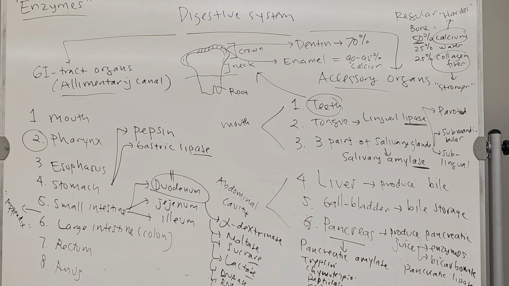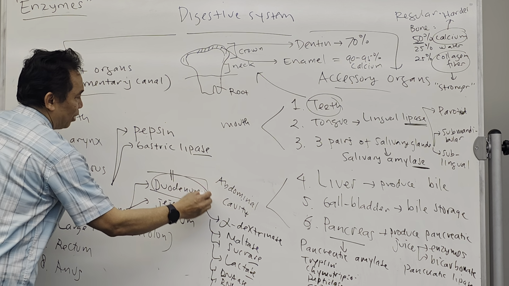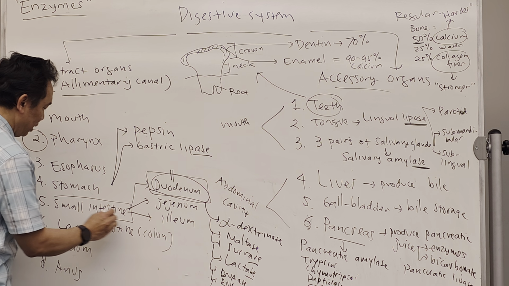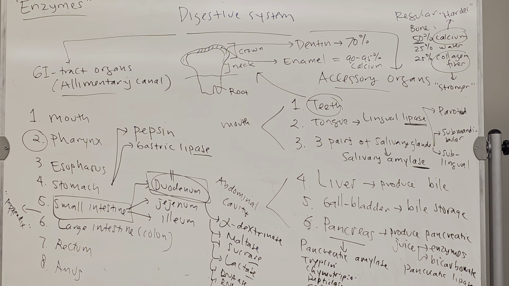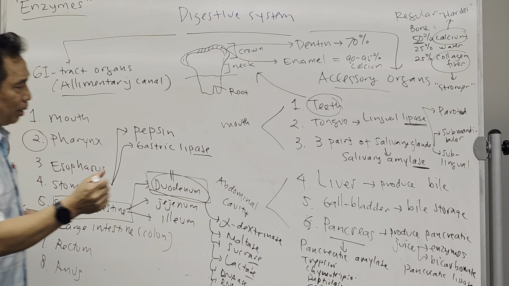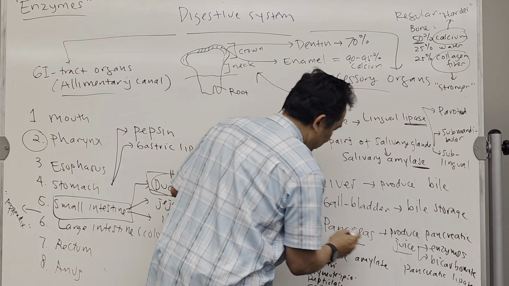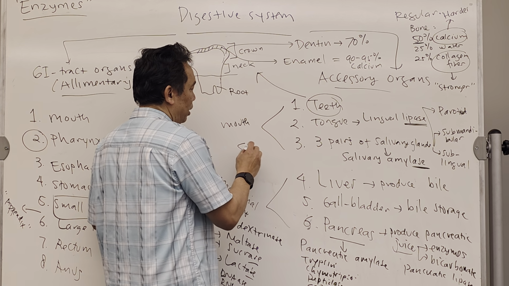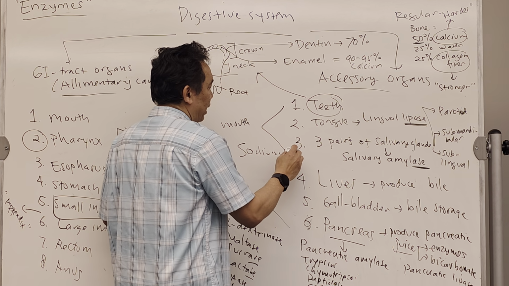All of them will be present in the duodenum for finishing the digestion. So digestion will be finished in the duodenum, and the absorption will also be happening in the duodenum. So make sure you know this small intestine. This is the part that has most of the digestion and also absorption. Okay. Now pancreas also produces another juice. It's called sodium bicarbonate.